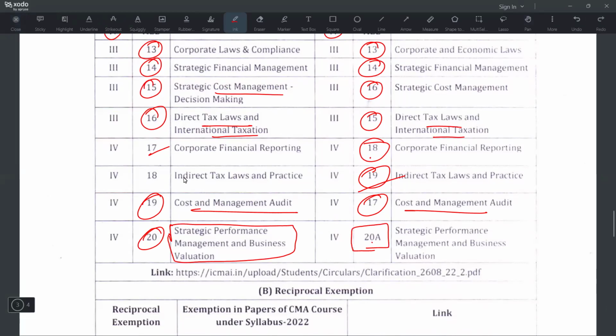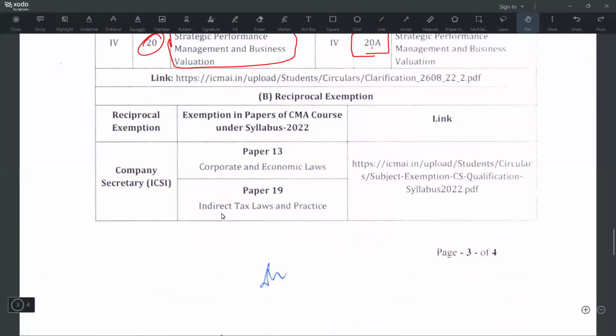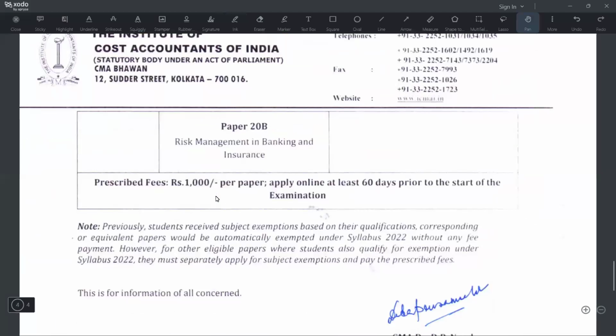20A, that is strategic performance management and business evaluation. And in case there is a reciprocal exemption for CS who are doing CMA, they will get an exemption under 2 papers, paper number 13 and paper number 19, corporate economic laws and indirect tax laws. And here you will study risk management in banking and insurance, you will get an exemption over there.